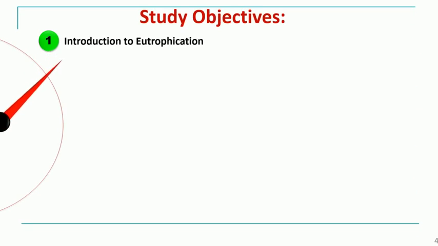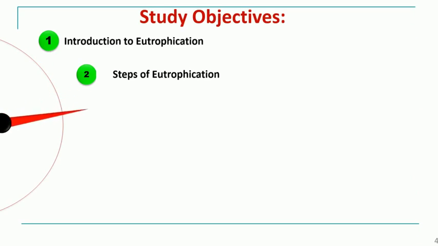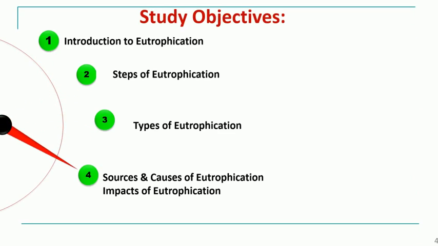The study objective of today's lecture will be to study the introduction to eutrophication, steps of eutrophication, types of eutrophication, and sources and causes of eutrophication along with the impacts of eutrophication. So let's begin with today's topic, that is eutrophication.